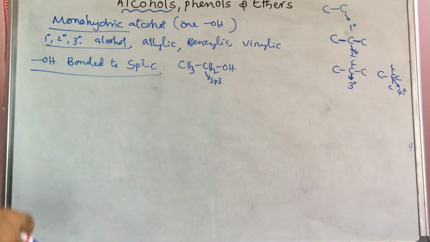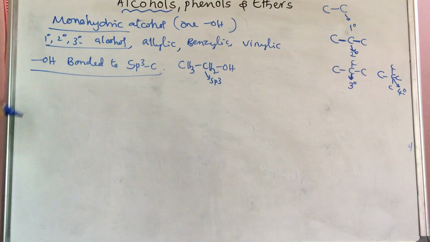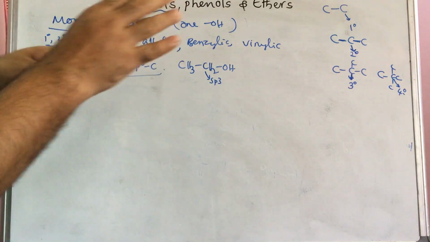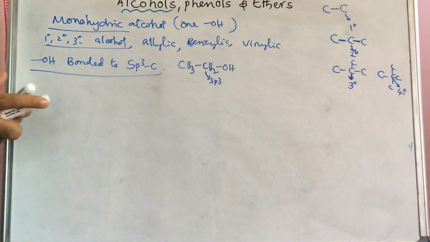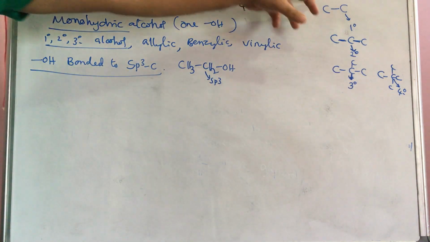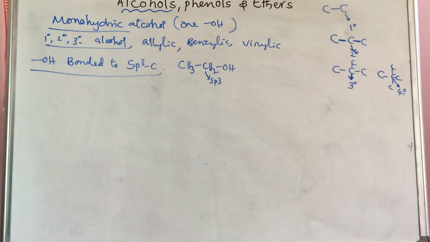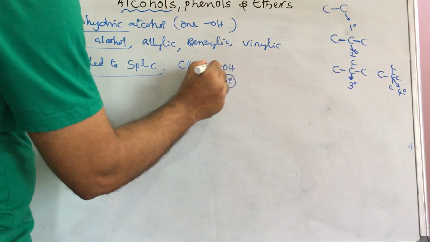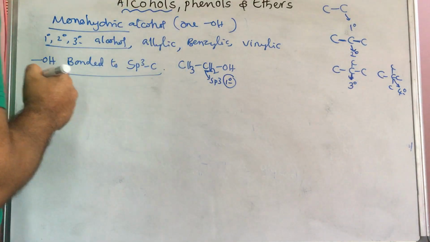Quaternary carbon will be present but not quaternary alcohol, because the carbon valence is already 4, and 4 is already completed. Another bond will not form. That's why quaternary alcohol will not be present. Only primary, secondary, tertiary alcohol will be present. So this is primary alcohol, because this carbon is bonded with one carbon.